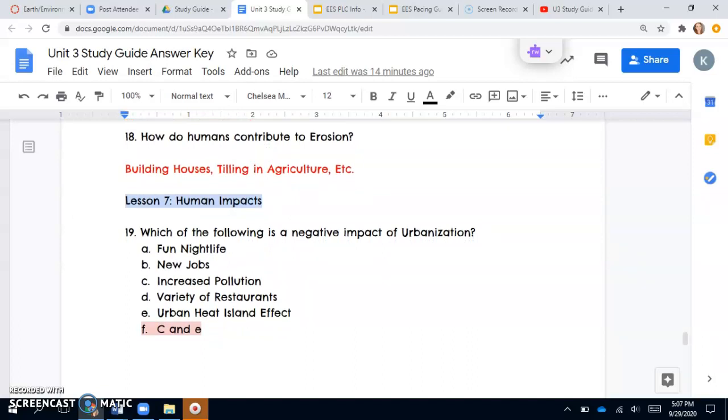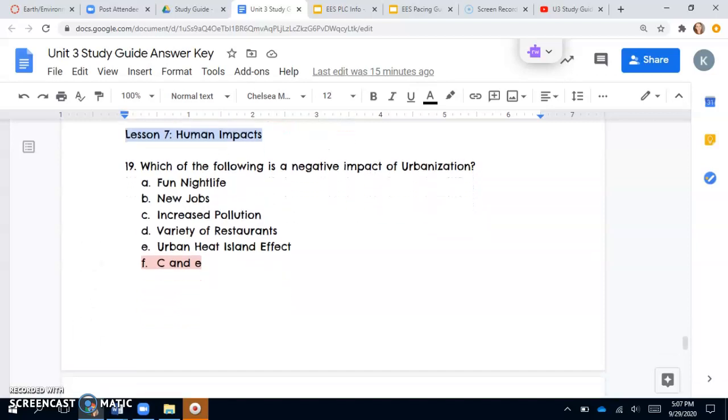So how do humans contribute to erosion? So you could have some different examples here. So building houses, doing tilling and agriculture, mining, really there's so many things that we do. Deforestation, all of those can contribute to erosion through human action.